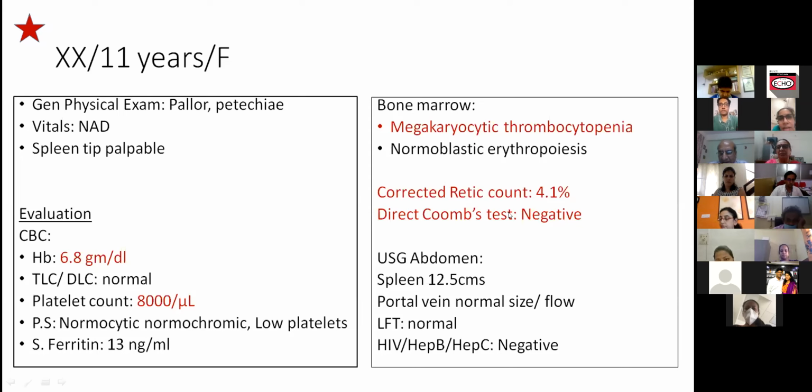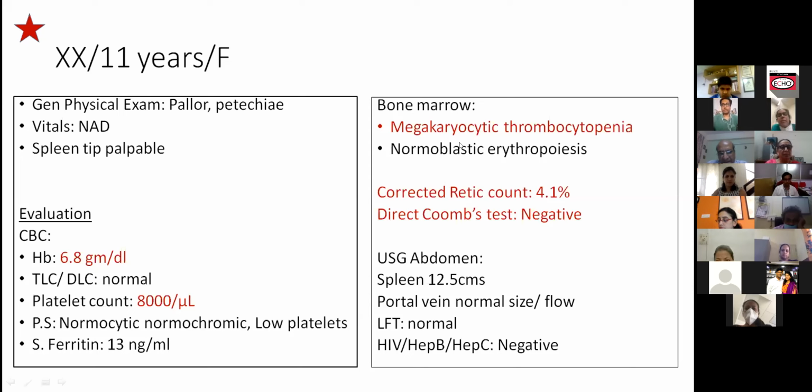Because the peripheral smear clearly did not have any evidence of nutritional anemia at that point. And ferritin was also done, and ferritin was low. It is low, not high. It's not very low, but it's low. So this was the picture, and then continue, Ravi.